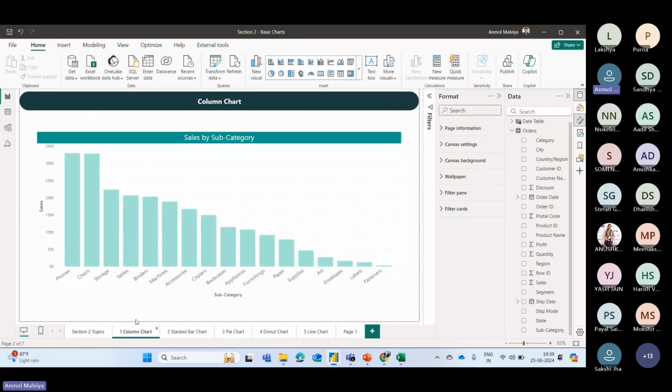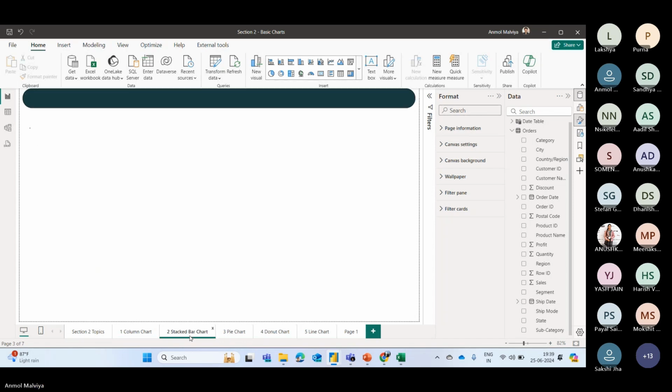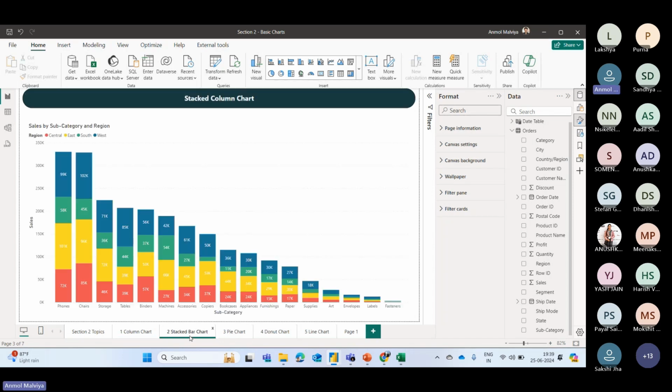So first we will see the column chart. Basically, column chart and bar chart are used for comparing values across categories. Let's say you have 10 to 15 categories and want to compare the sales between them. So you can simply create a column chart and see that in the visual format. Then we have stacked bar chart. Charts like this are generally used to show the part-to-whole relationship within the categories. So let's say I have these categories and I want to see in which region how much sales has been performed. So I can add additional regions in our visuals.